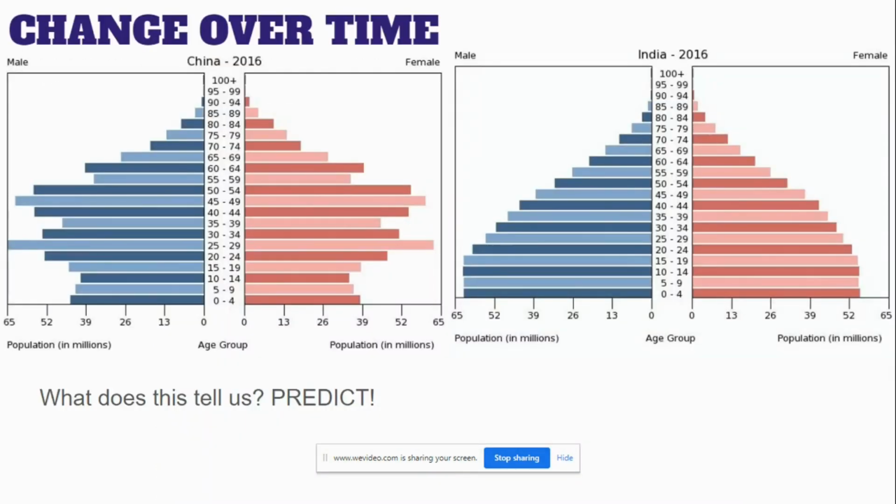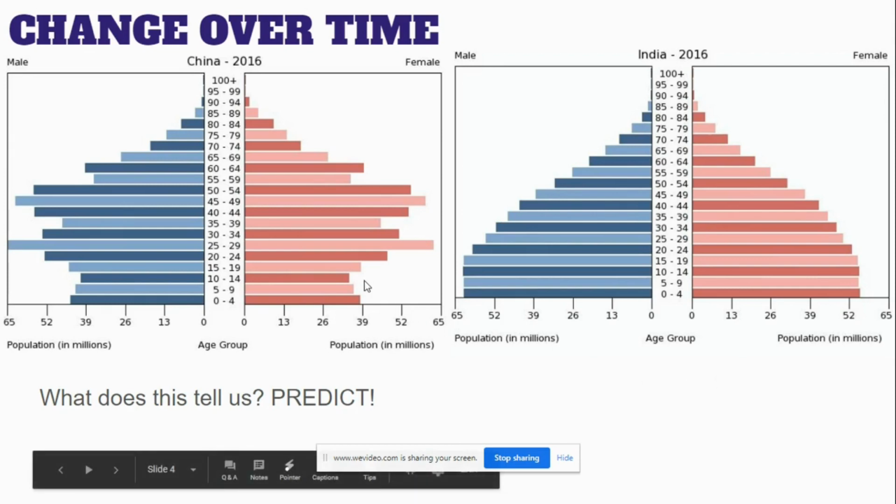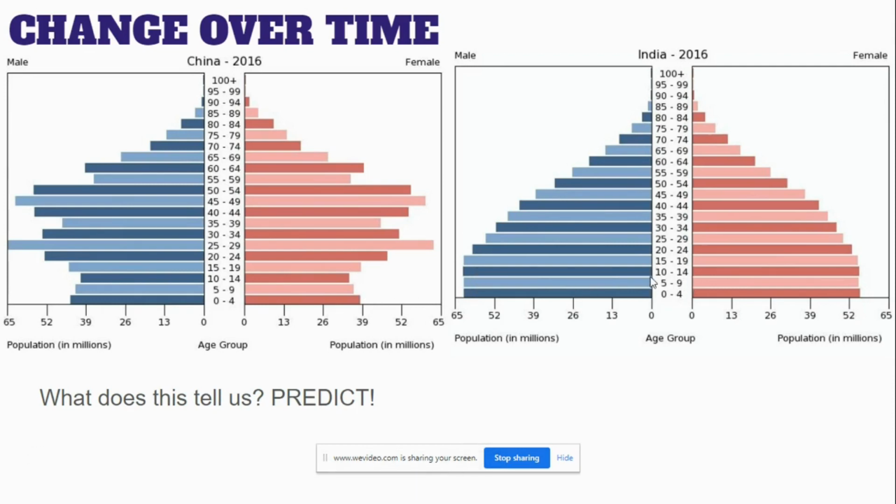China versus India, especially. If you look at the population pyramids, China versus India, you've got two very different shapes. Now, if we look at the bottom of a population pyramid, remember those are our youngest age groups, 0 to 4, 5 to 9, 10 to 14, etc. So this is how many kids there are compared to the people that would be the age of the parents. In China, there's more parent-aged people than kids. In India, it has been growing. Now, notice this starts to get a little bit more flat.